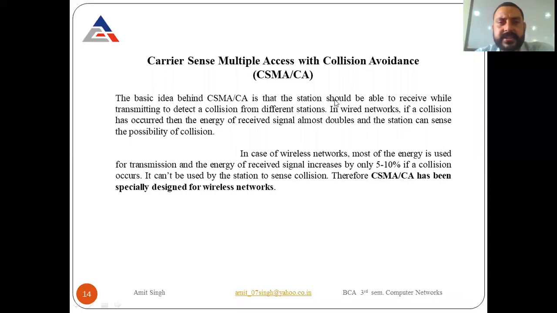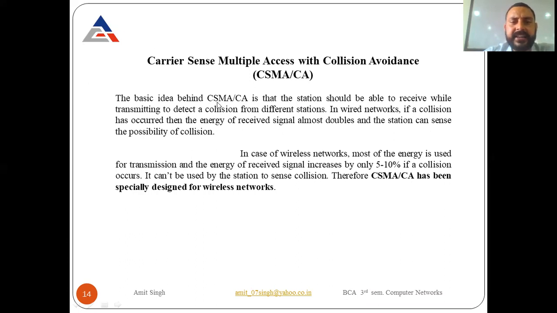Now the next is carrier sense multiple access with collision avoidance, that is CA. Now the CSMA protocol comes with collision avoidance. Now we are going to avoid the collision. In the previous one, the collision occurs and we detect the collision. But we have the second option, or you can say the second version of CSMA, that comes with the CA option, and CA stands for collision avoidance. Now we avoid the collision. So let's start with this.